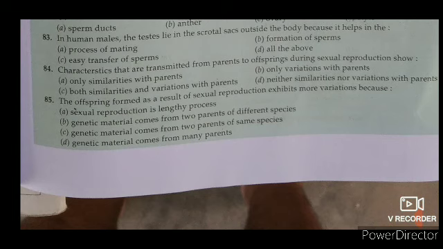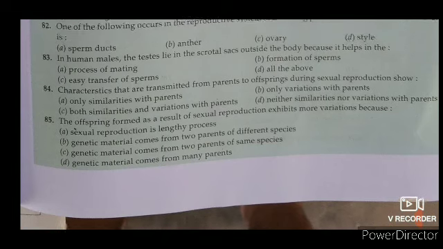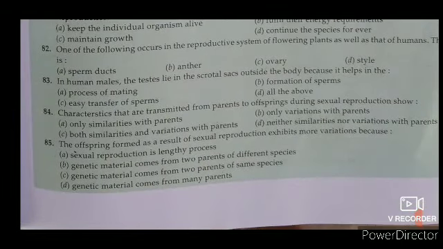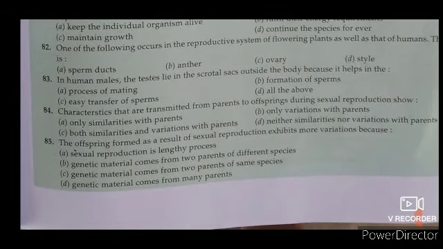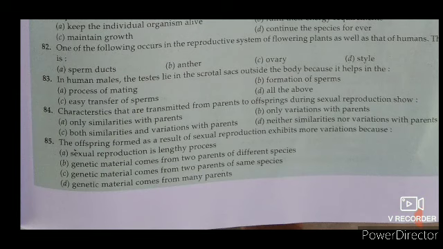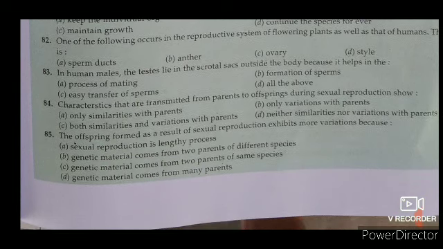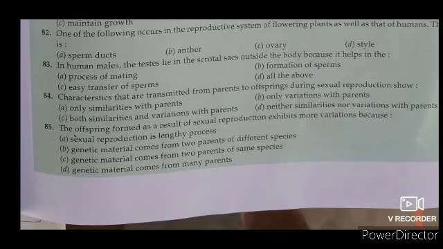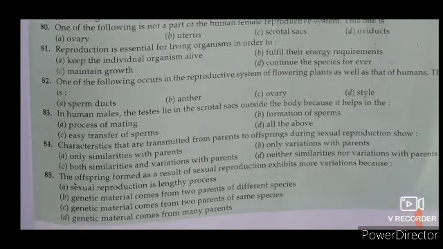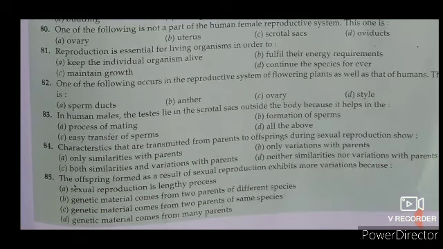Read the question number 85. The offspring formed as a result of sexual reproduction exhibits more variations because, dear friends, read the question 85. 85 will be the answer C. Genetic materials come from two parents of the same species. So there will be the right answer C. Genetic materials come from the two parents of the same species. Okay, genetic material which transfers from one generation to another generation. Traits, qualities we can say.